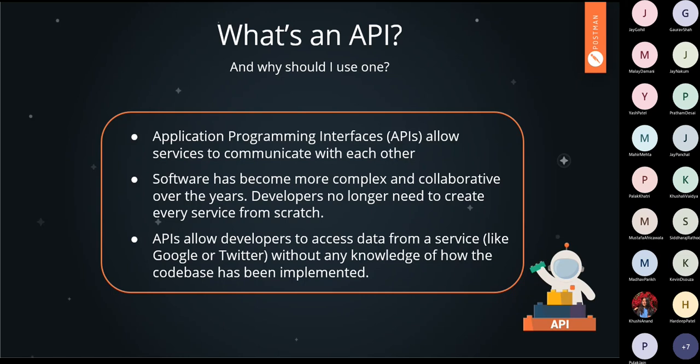Client and server can't communicate directly with each other, so API is used to establish a communication between these two entities. Now, the software industry has grown massively in the last couple of years, and it has also become more complex and collaborative.